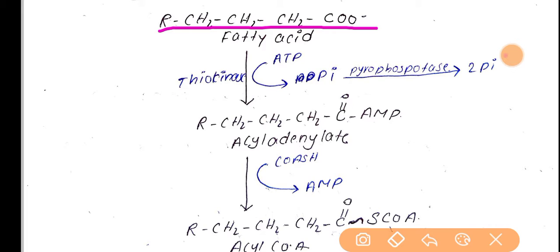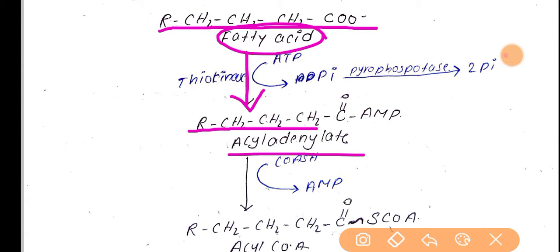This is the fatty acid, and it is being converted into acyl adenylate. The structure of acyl adenylate is R, CH2, CH2, CH2, C double bond O, AMP.